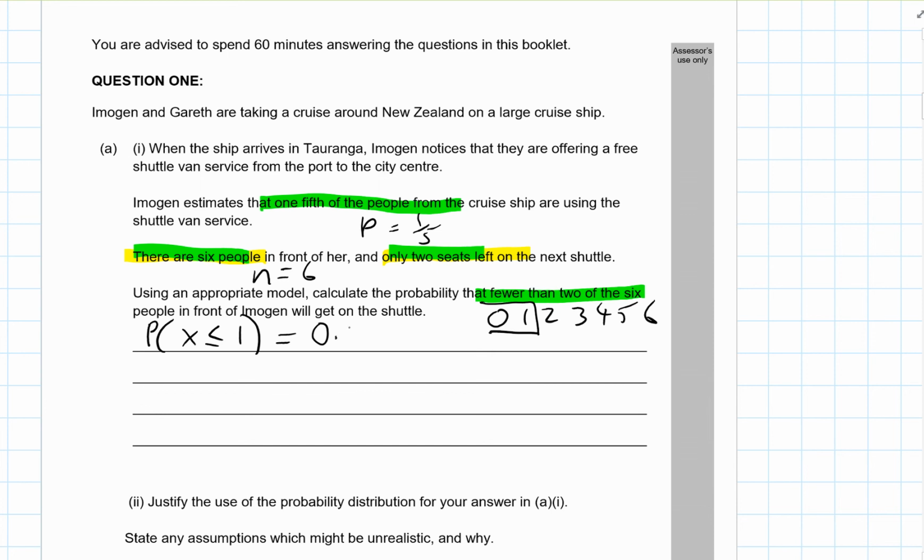it is 0.6554. Okay, and I knew it was binomial, so it would have been B, C, D, because my calculator only does the probability that x is less than or equal to a value. When I do B, P, D, remember it just does the probability that x is equal to the value.